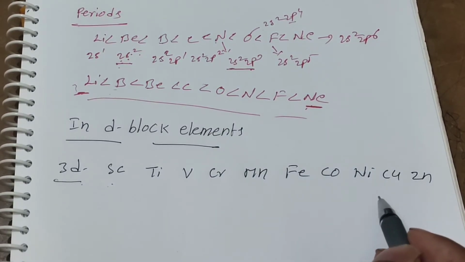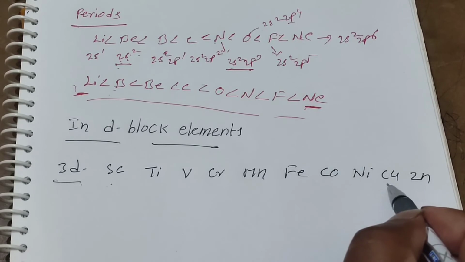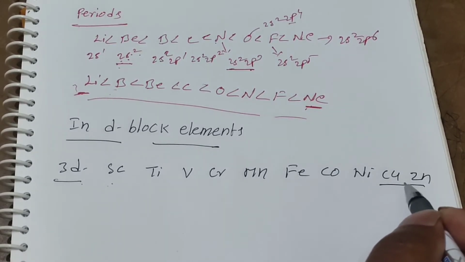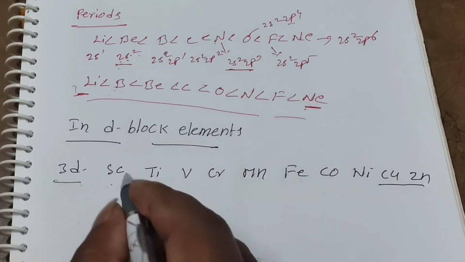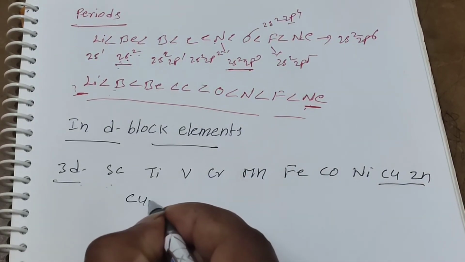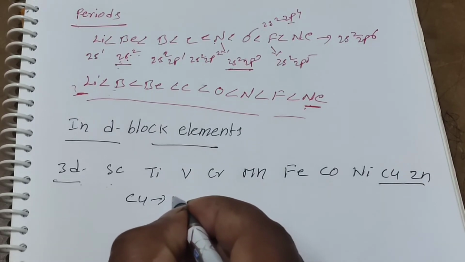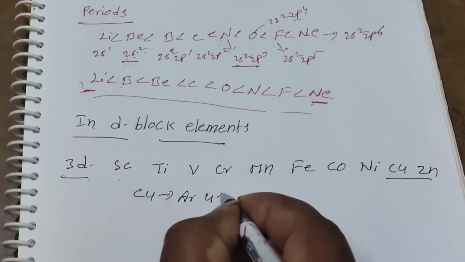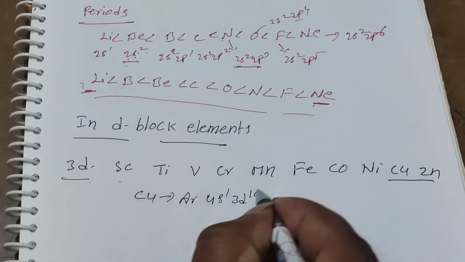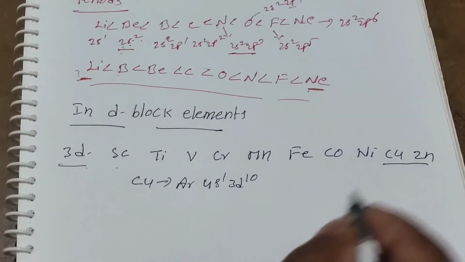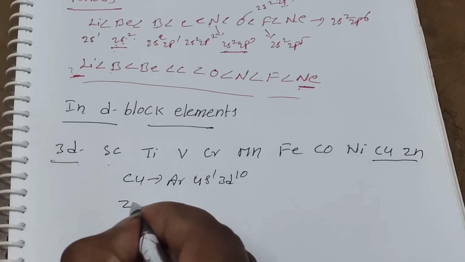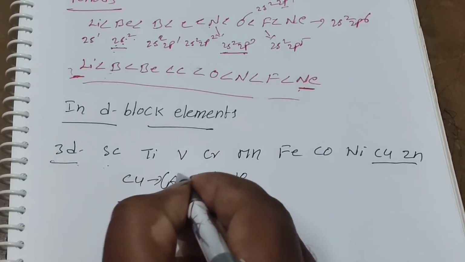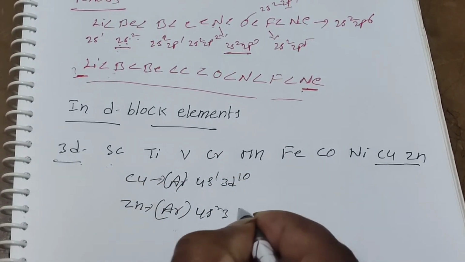From an exam point of view, which one of copper and zinc has the highest ionization energy value? The copper electronic configuration is argon 4s1 3d10, whereas the zinc electronic configuration is argon 4s2 3d10.